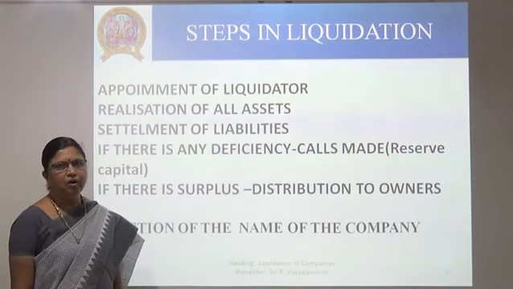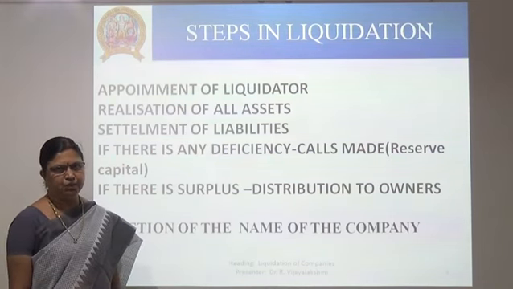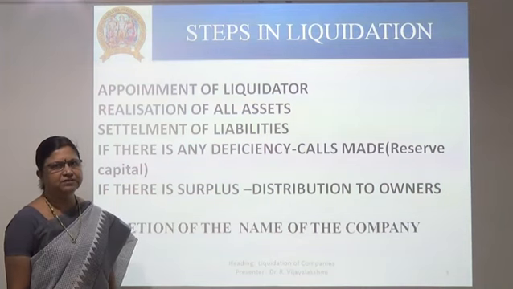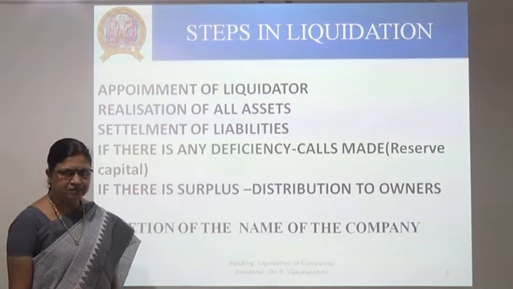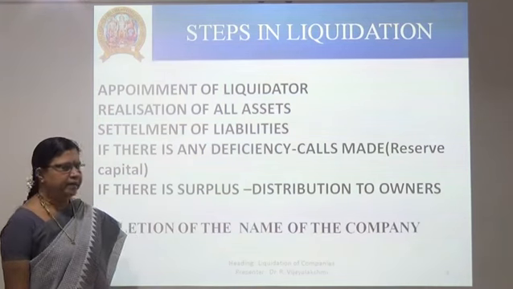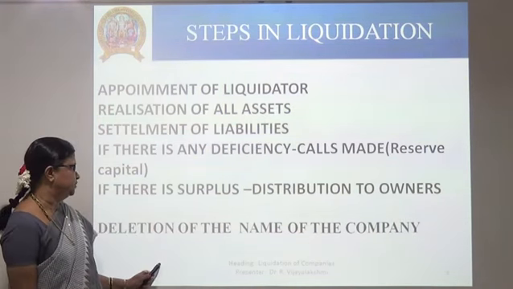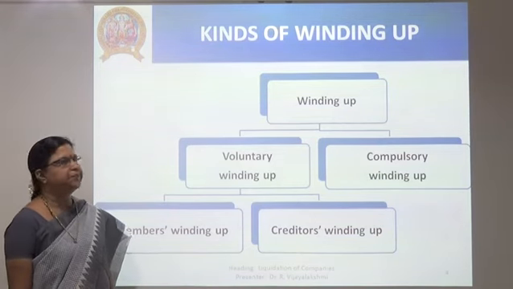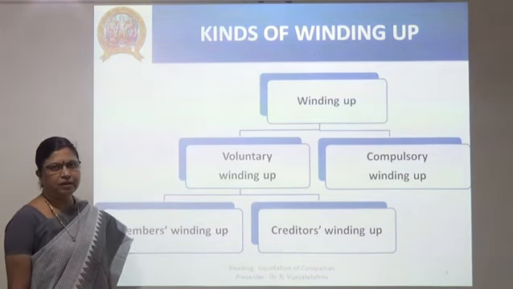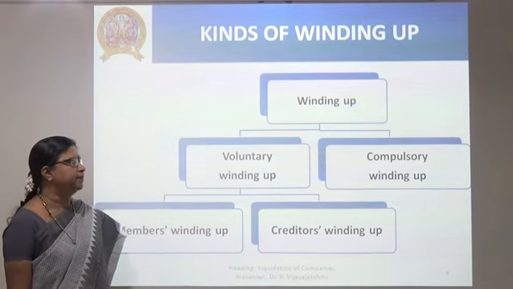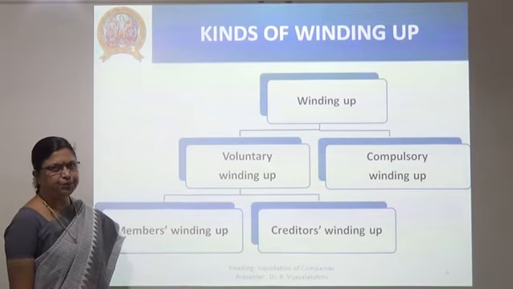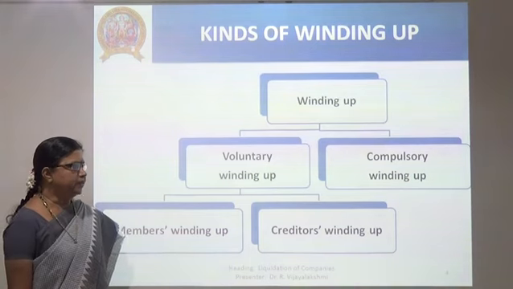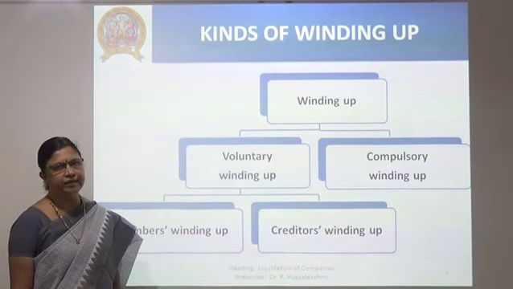Then, after the order is received by the company from the court of law, its name is deleted from the register of members, and that is the stage of dissolution. Here are the kinds of winding up of the company. Liquidation or winding up is broadly classified into two categories: voluntary winding up and compulsory winding up.